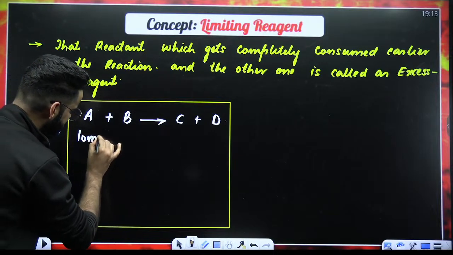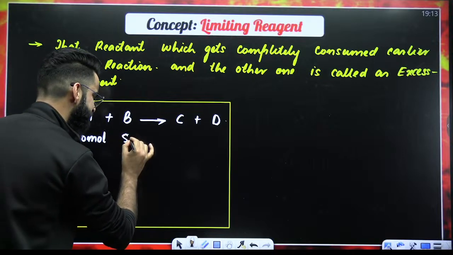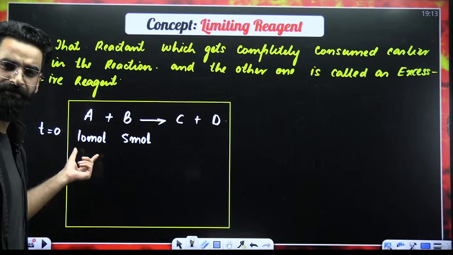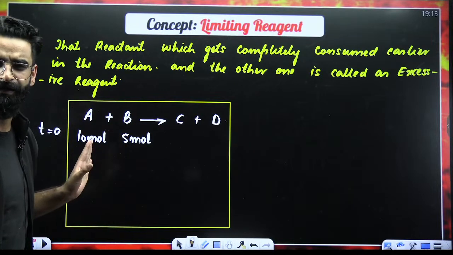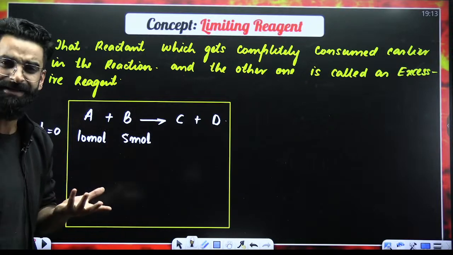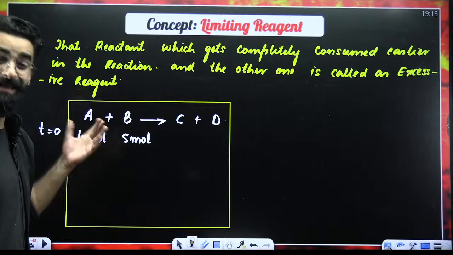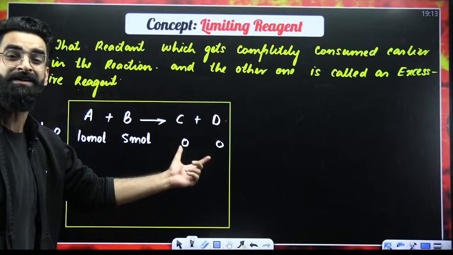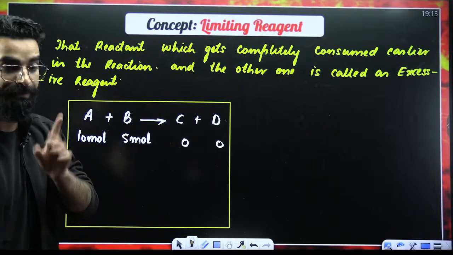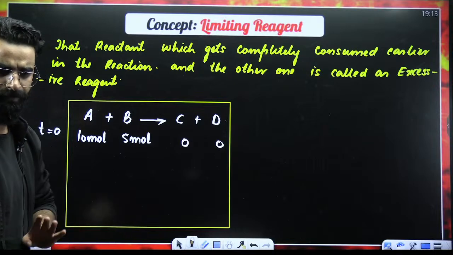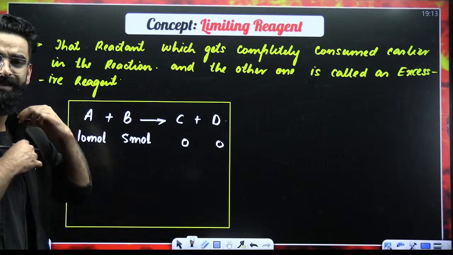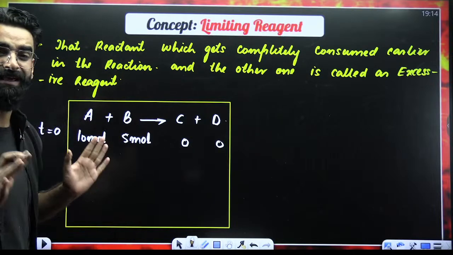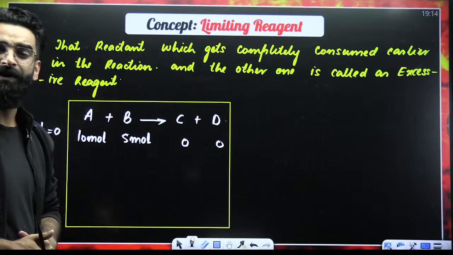For example, I've got 10 moles of A in the container, and I've got 5 moles of B in the container. Let's say at time t = 0, we have 10 moles of A and 5 moles of B. Since the reaction has not started yet, the number of moles of C as well as D in the container at t = 0 will be absolutely 0. As simple as that. Since the reaction has not started yet, the number of moles of products initially is going to be 0. Now, my dear students, what is going to happen?